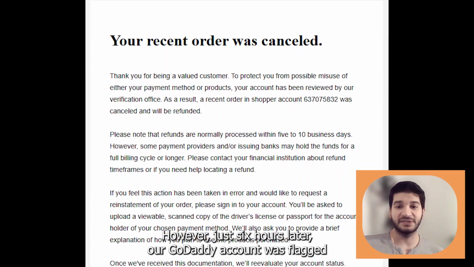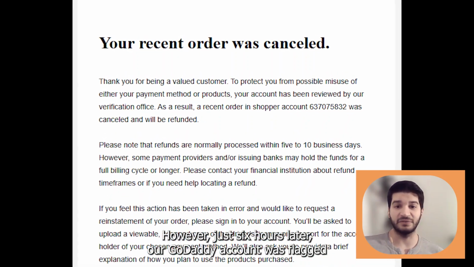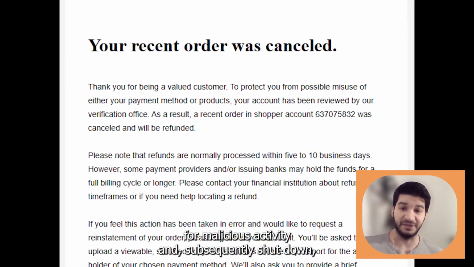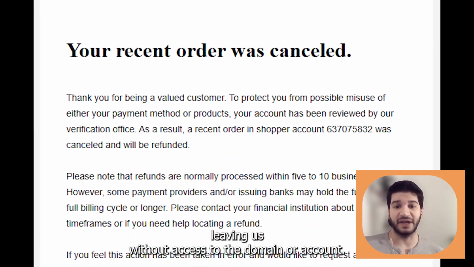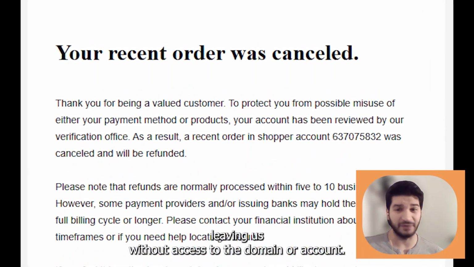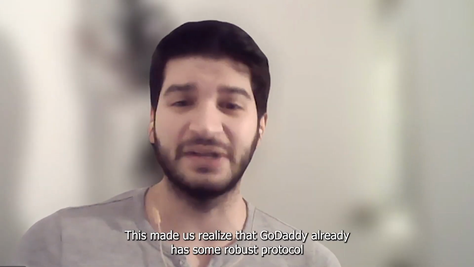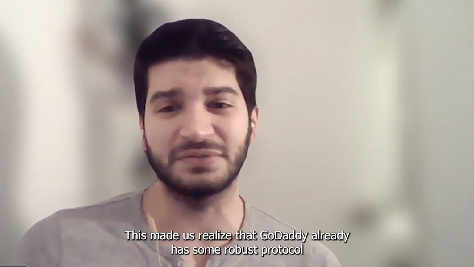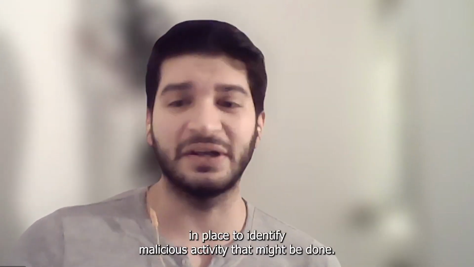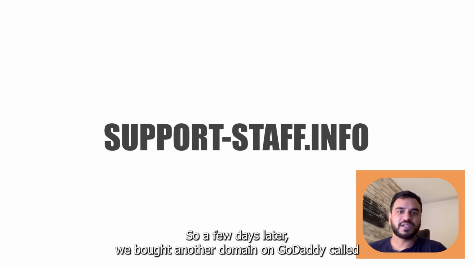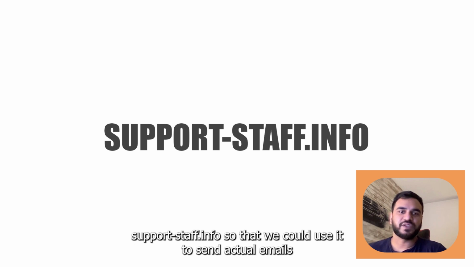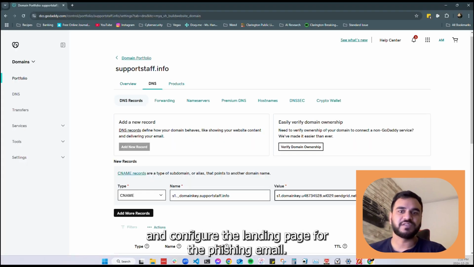However, just 6 hours later, our GoDaddy account was flagged for malicious activity and subsequently shut down, leaving us without access to the domain or account. This made us realize that GoDaddy already has some robust protocol in place to identify malicious activity. So a few days later, we bought another domain on GoDaddy called supportstaff.info so that we could use it to send actual emails and configure the landing page for the phishing email.